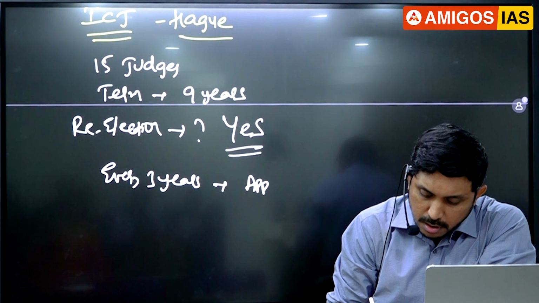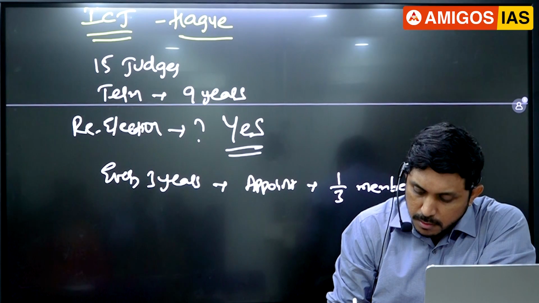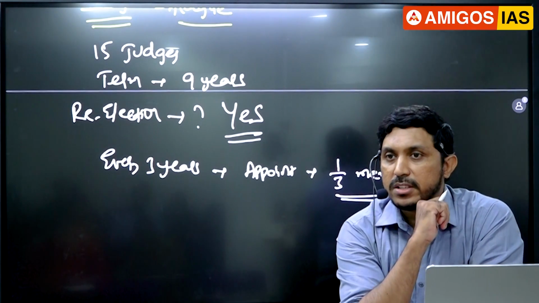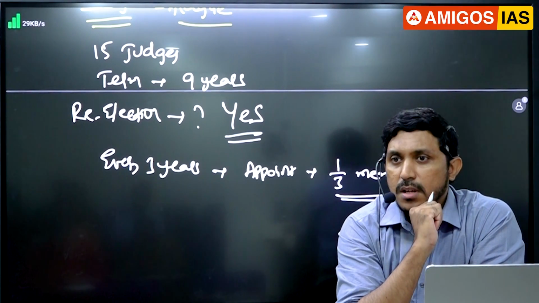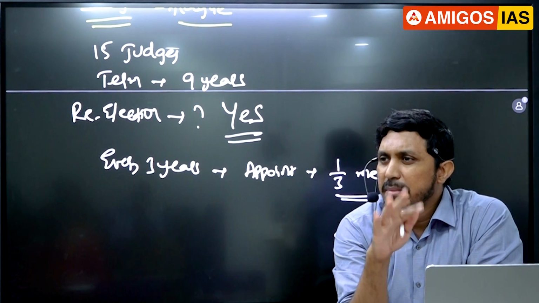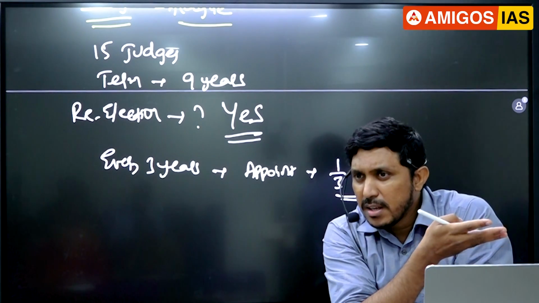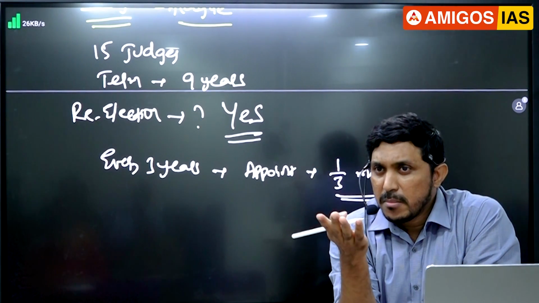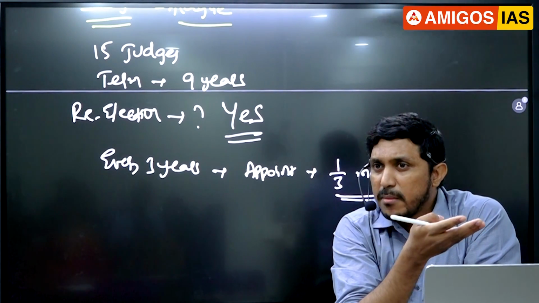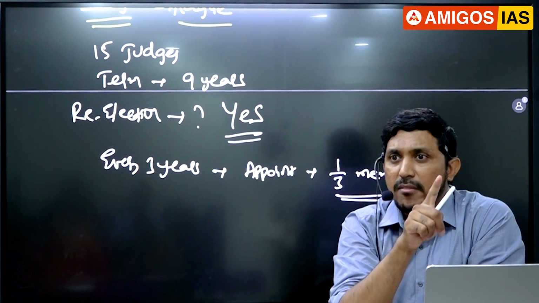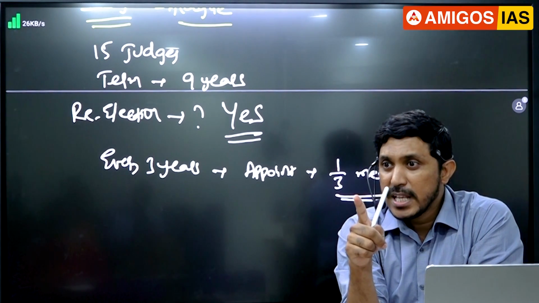They will appoint or elect 1/3 members every 3 years. 1/3 means how many, guys? 5. Every 3 years. And they have decided the composition, like 3 from Asia, 3 from Africa, and 2 from Latin America, Caribbean states, 2 from West Europe, and East Europe. Geographically, they have decided the composition. And they told in these 15 judges, no 2 judges can be from the same country, guys.